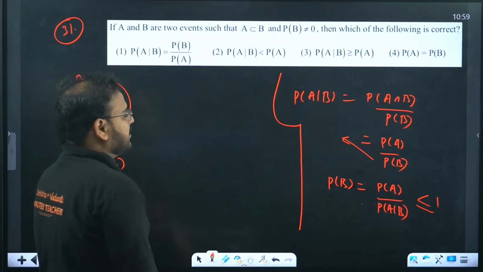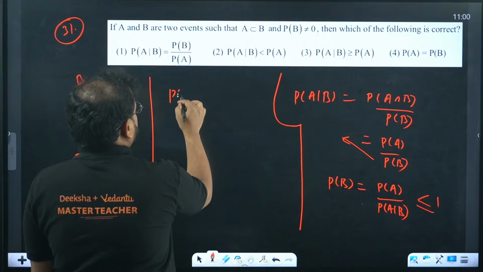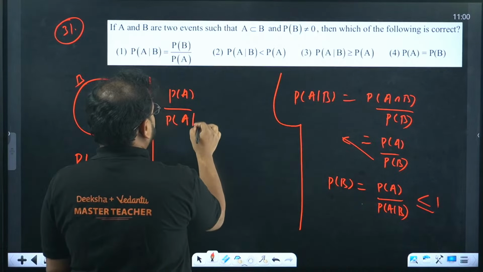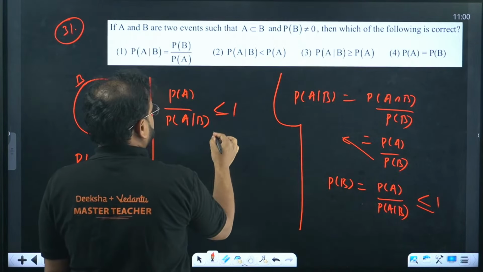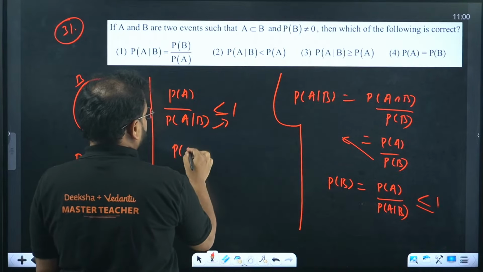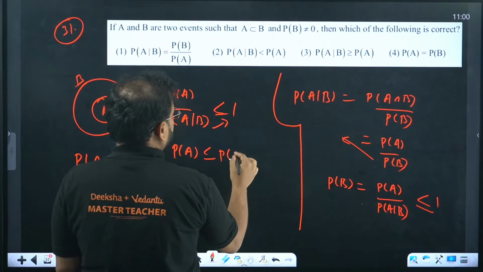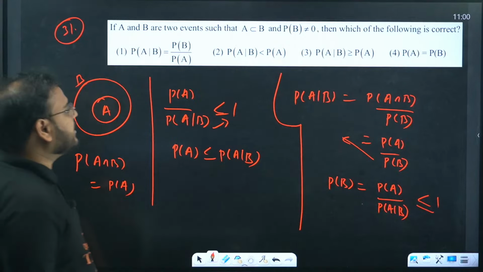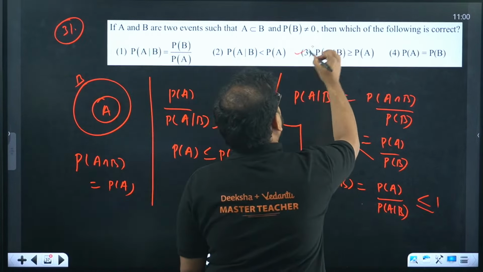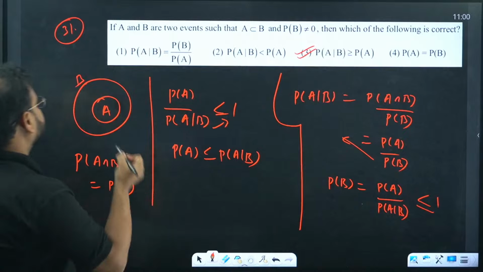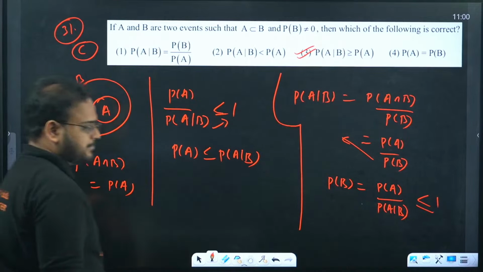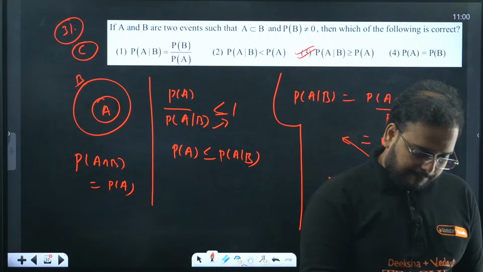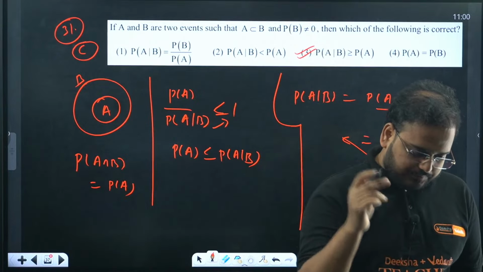Now you cross multiply. So P of A upon P of A conditional with B is less than 1. Move it to this side. You get P of A is less than P of A conditional with B. So P of A conditional with B is more than P of A. That is nothing but option C. Please check. So the answer is C.